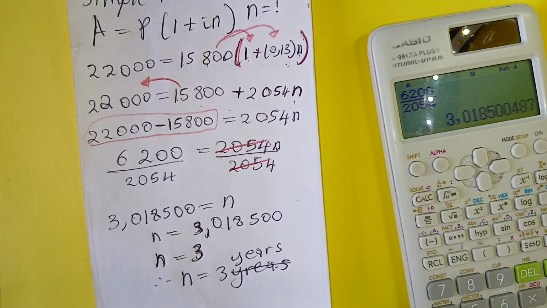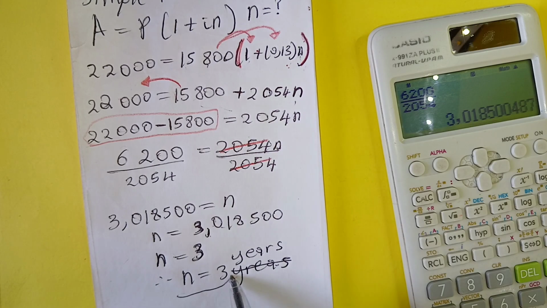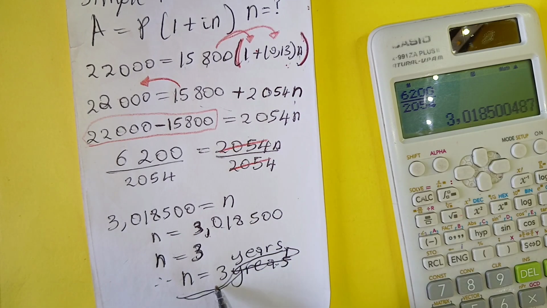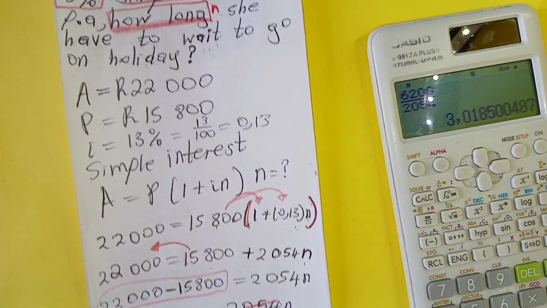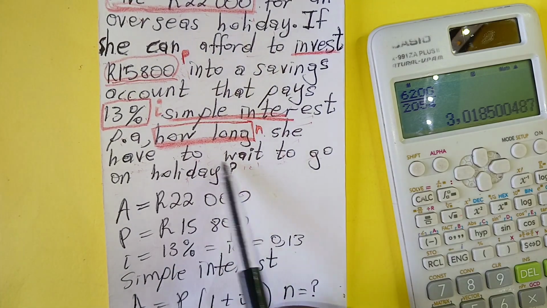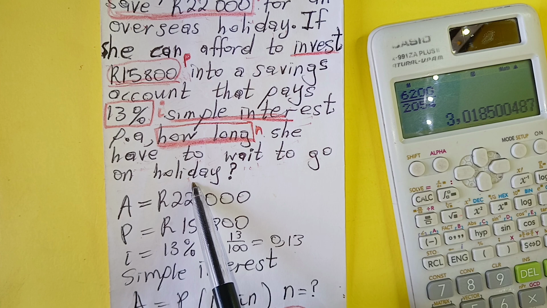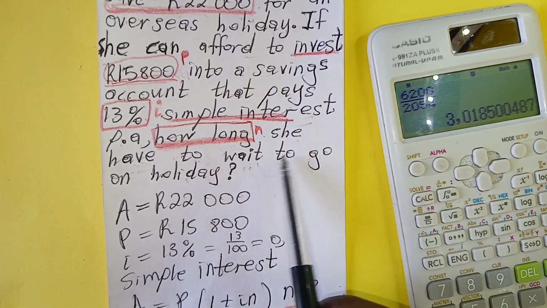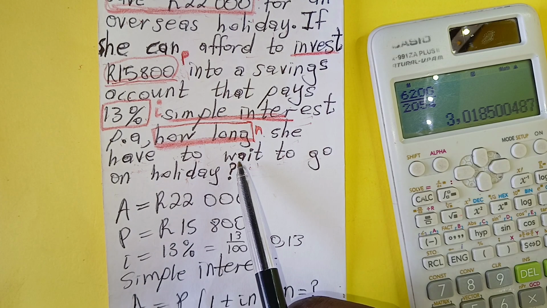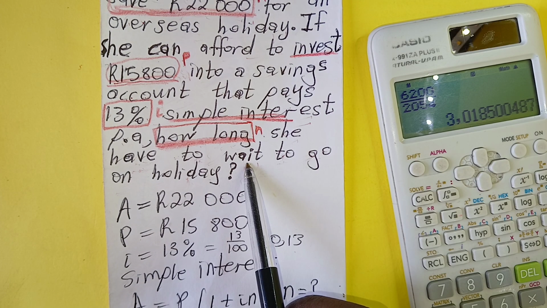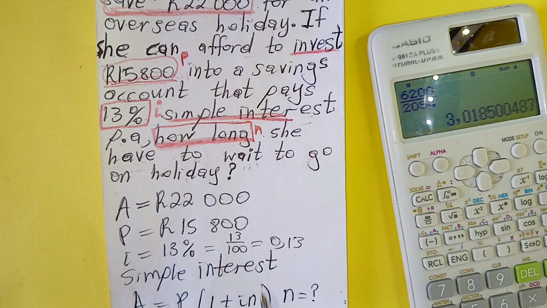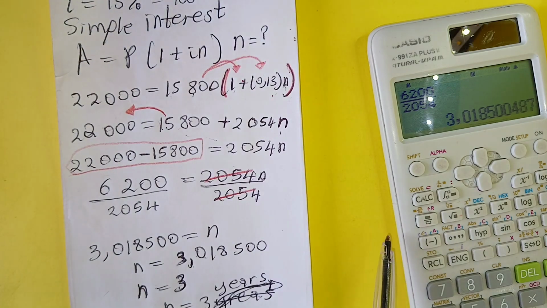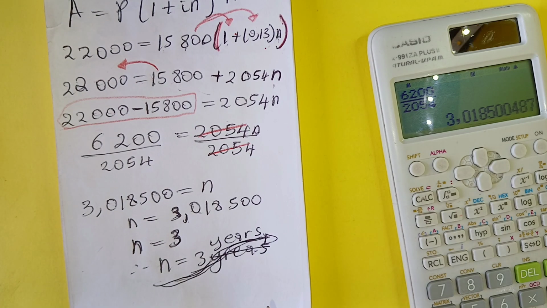I just hope, guys, you can see this. So this one, it is 3 years that Tshepiso must wait to go on holiday, because they ask you how long she has to wait to go on holiday. So it means that she must wait for 3 years to go on holiday. Do you understand? So the key thing about this question, I just want you to understand the way I solve that n. The way I approach it.